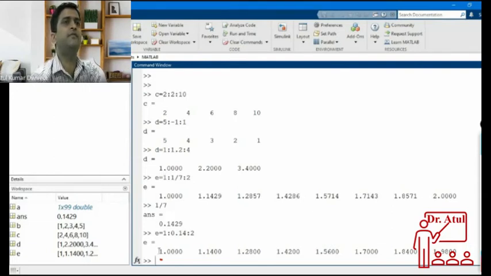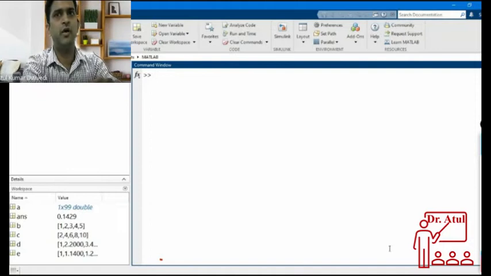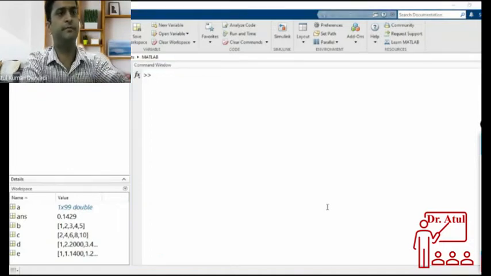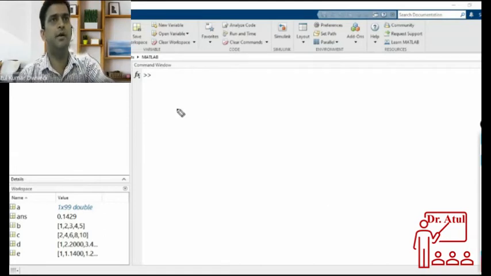So this kind of confusion or problem can be avoided by using a different command that is called the linspace command.